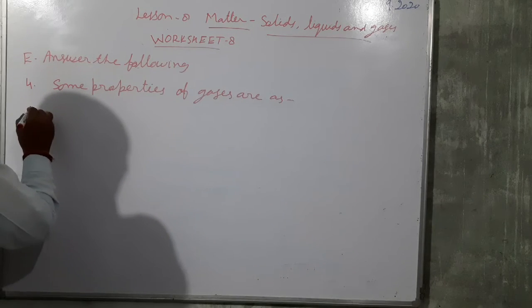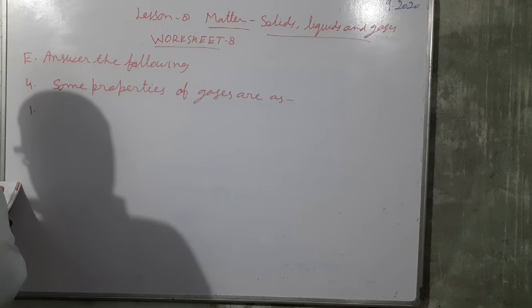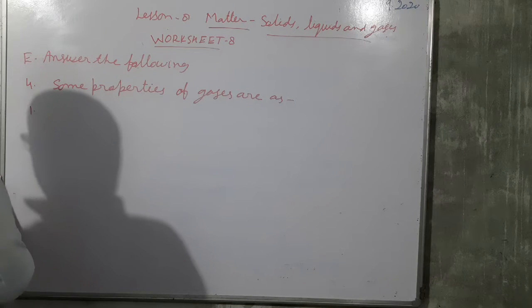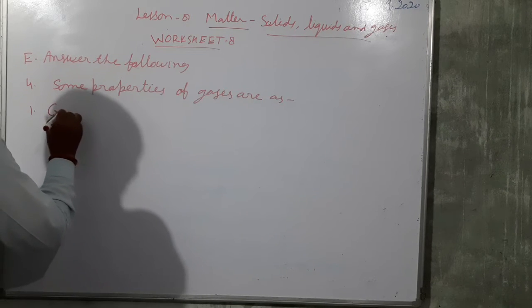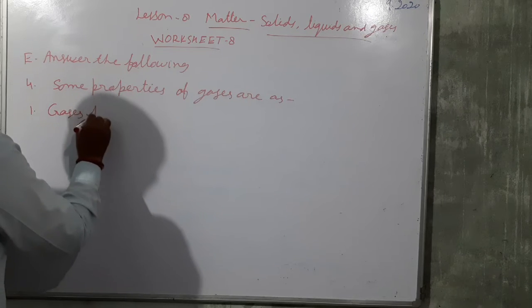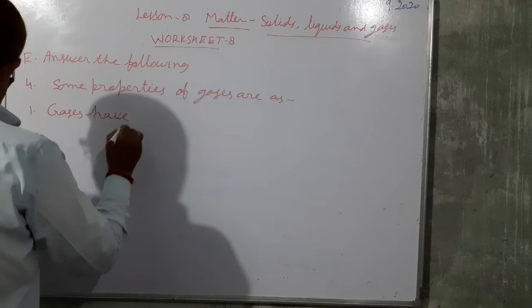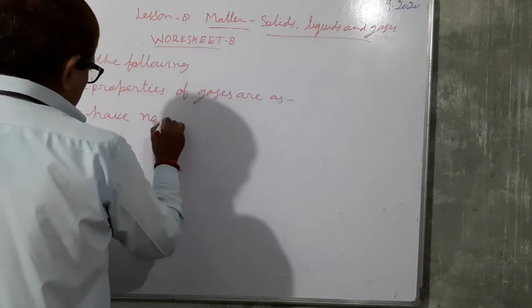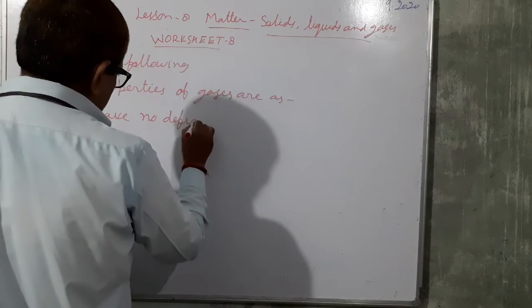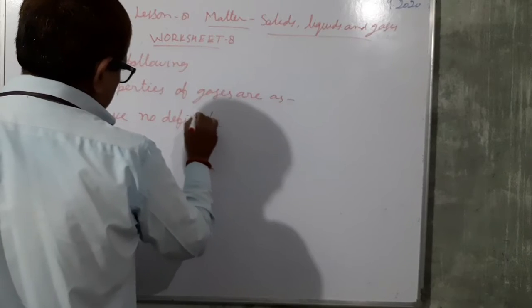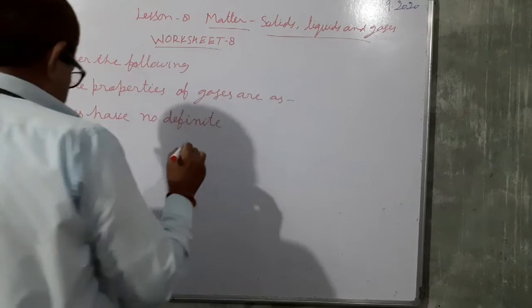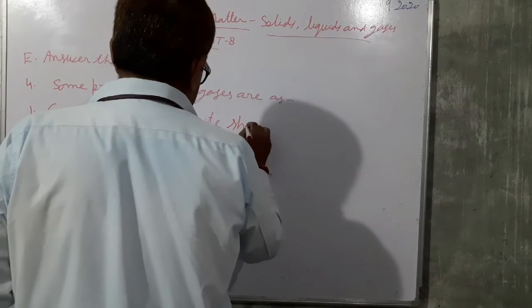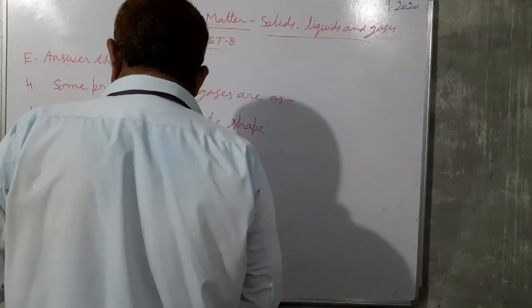Number 1 is: gases have no definite shape. First property, gases have no definite shape.